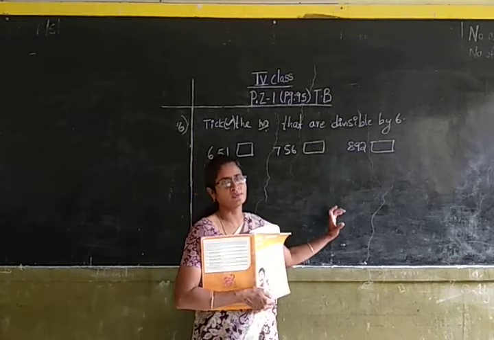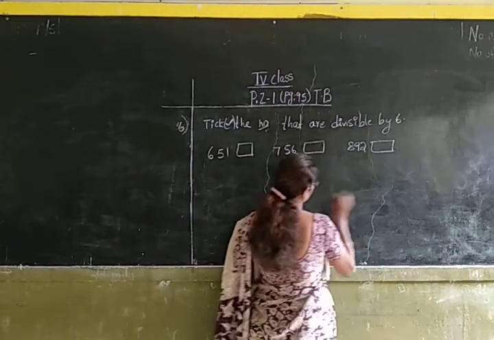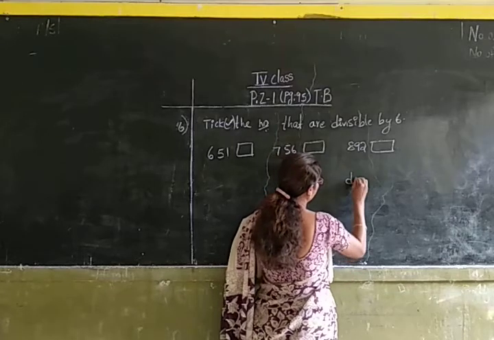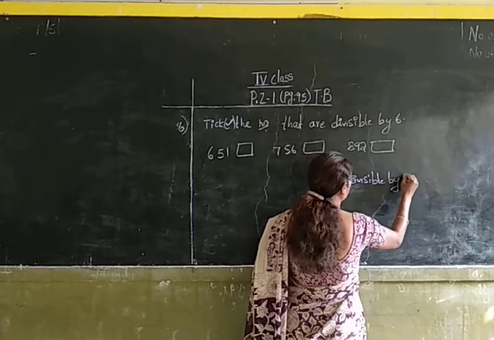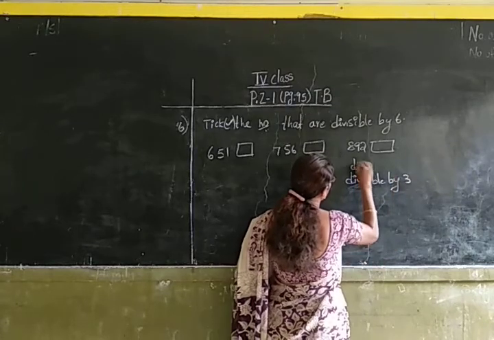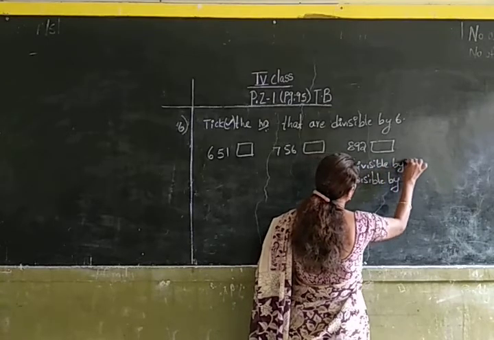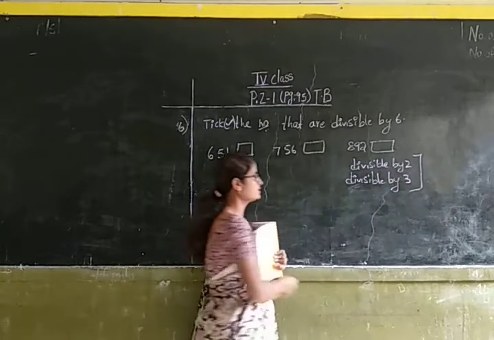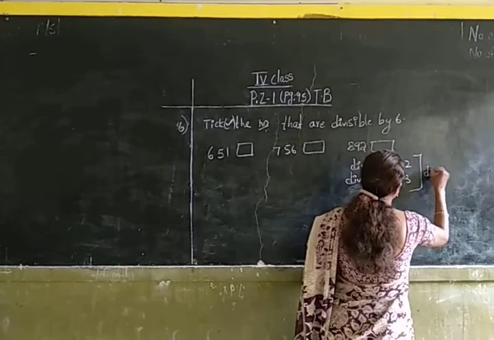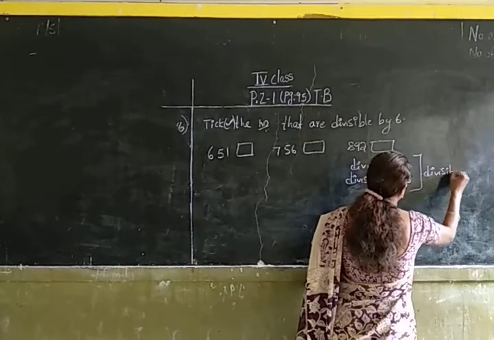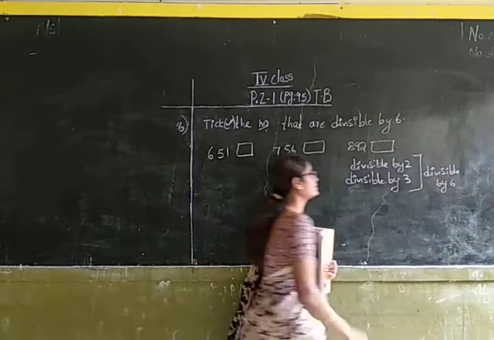Then only it is divisible by 6. Did you understand children?